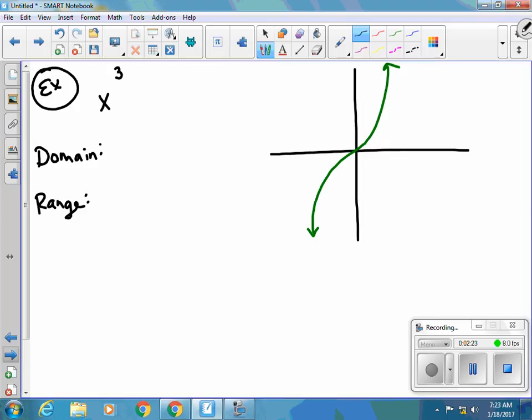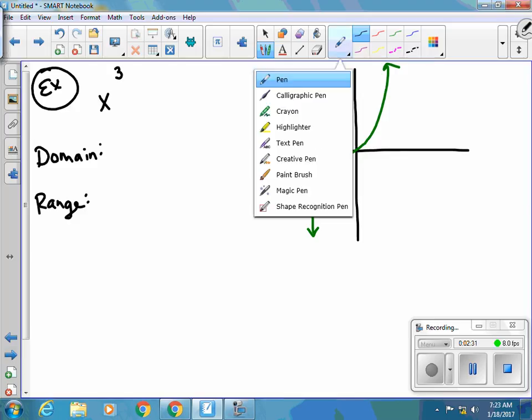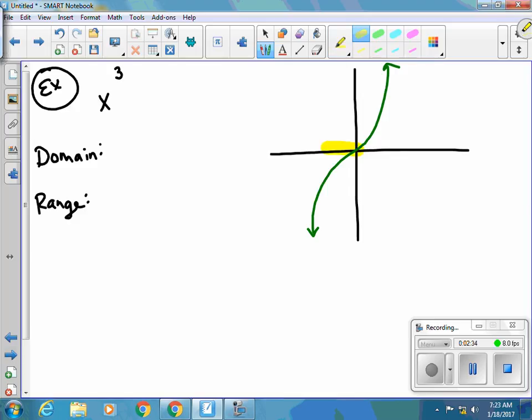So looking at our domain, remember the domain are our x values. Can we pick any x value? Or another way to look at it, how far to the left does it go? How far to the right does our graph go? Okay, so when I'm looking at this, the domain keeps going on forever in the left. So that's going to be negative infinity. And it keeps going on forever in the right. So that's going to be positive infinity.